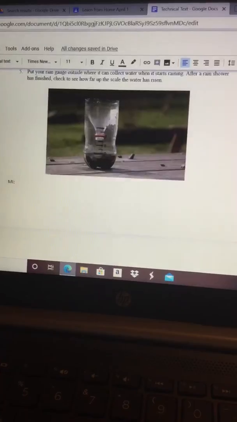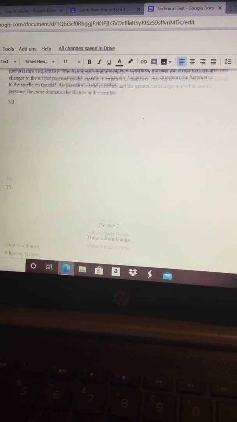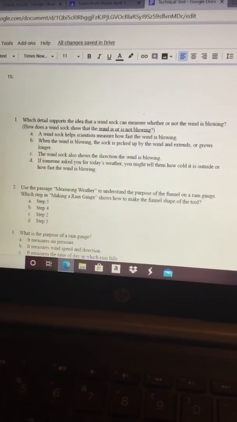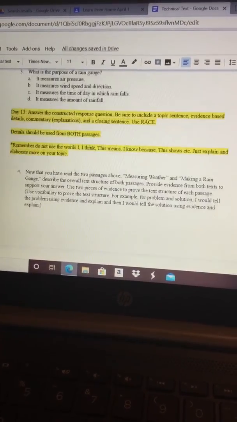Go back and check what text structure you identified each as being. Make sure you still agree with it when you're doing this constructed response, and then click submit after you've checked through all of your work.